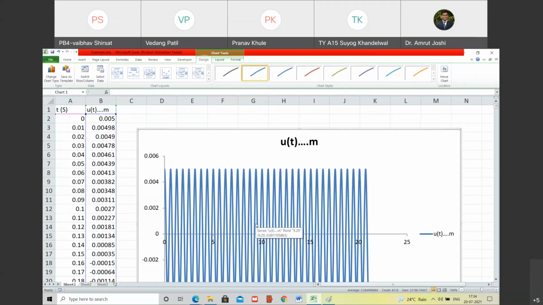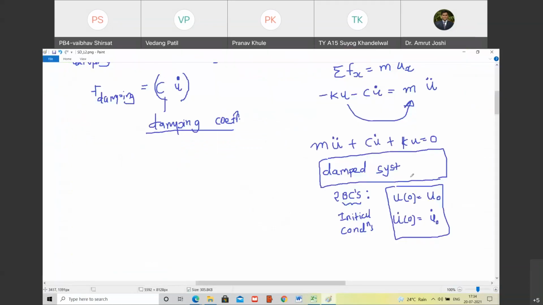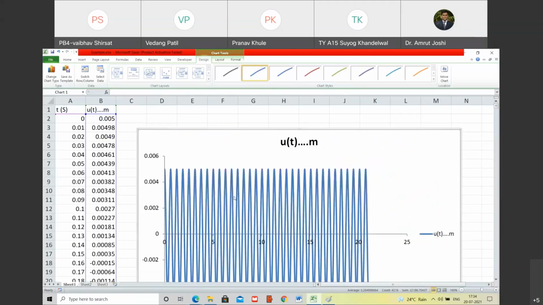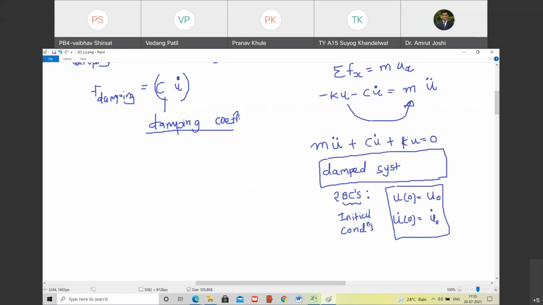So in tomorrow's class, what are we going to do? We are going to solve this differential equation with the same values of m and k. We will introduce some value of c, and then we will go on varying the value of c and we will see the effect on the solution. We are going to plot all the solutions for various values of c on the same graph, and then we will see how damping works, how damping makes the system come to rest. That's what we are going to do in the next class.